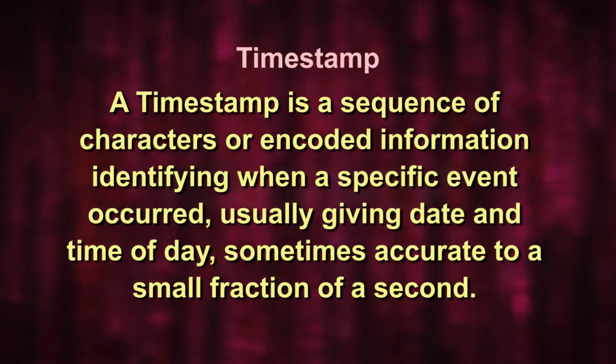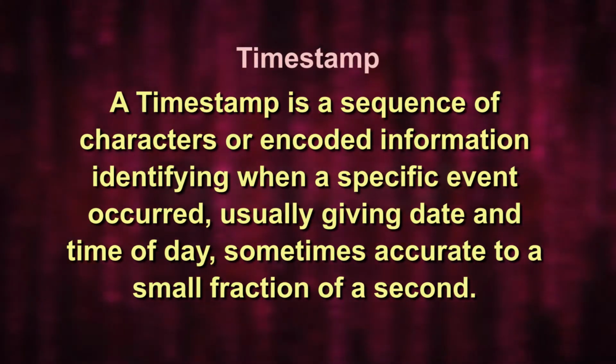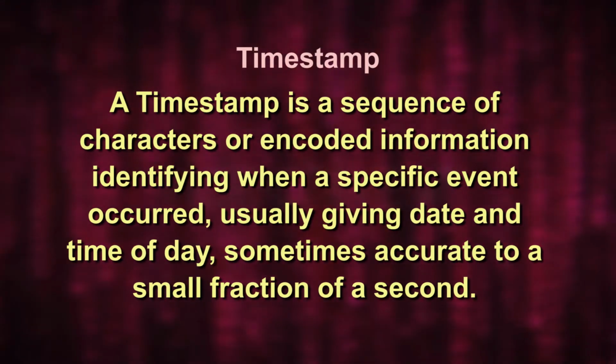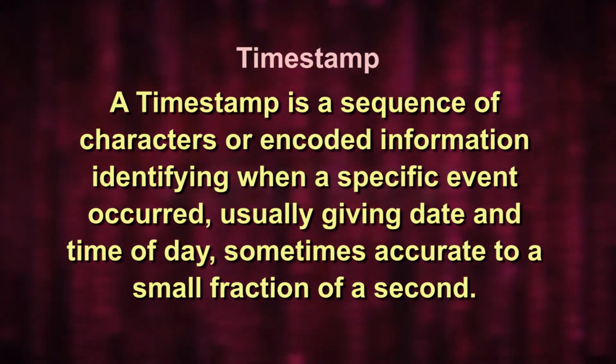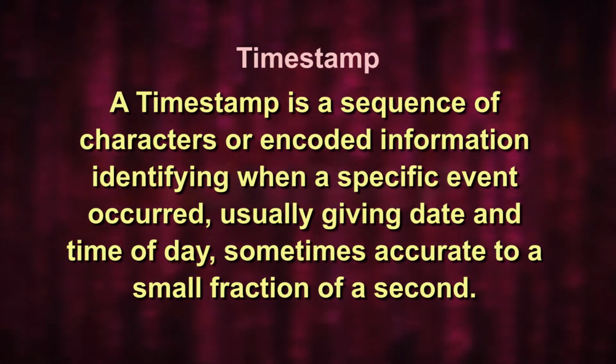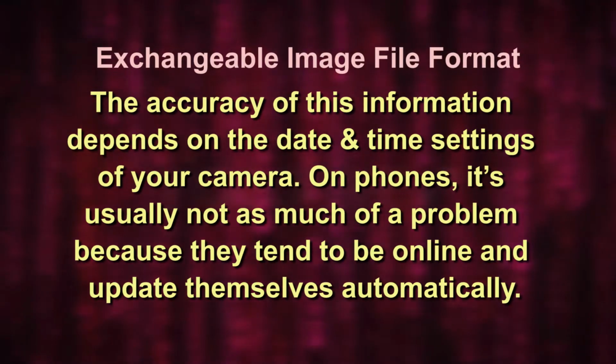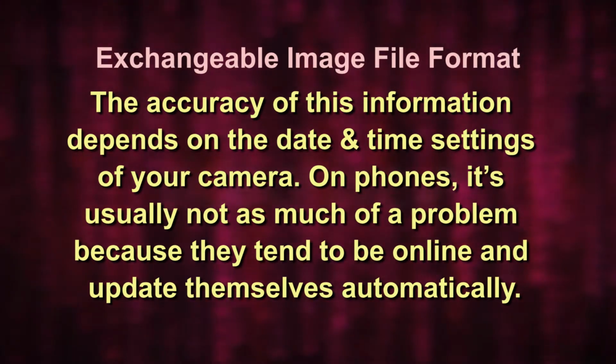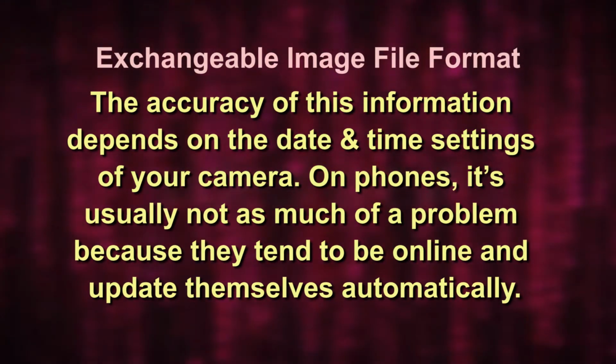A timestamp is the sequence of characters or encoded information identifying when a specific event occurred, usually giving the date and time of the day, sometimes accurate to a small fraction of a second. EXIF. When a digital image is taken, the digital camera records the date and time information in the actual image as EXIF, the exchangeable image file format, metadata. The accuracy of this information depends on the date and time setting of your mobile or camera.